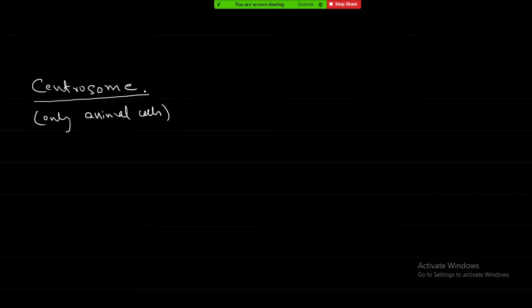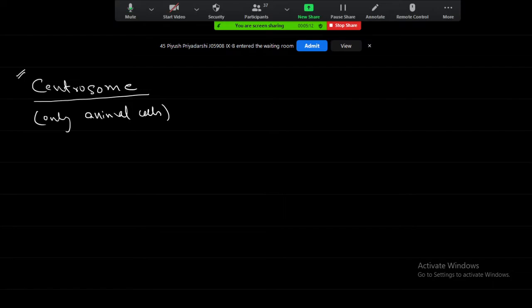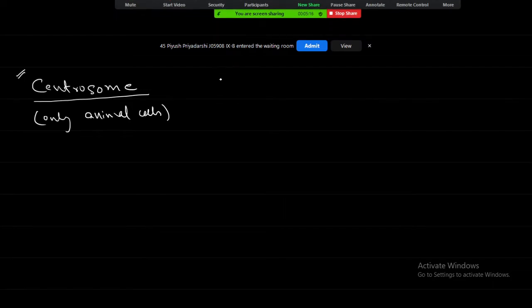So you know that living cells need to divide, they need to increase their number. So when the cells are dividing, there should be some regulation: how the cells divide, at what time it is required to divide, and all these things. So the centrosomes have an important role in initiating and regulating cell division. They form spindle fibers with the help of asters.